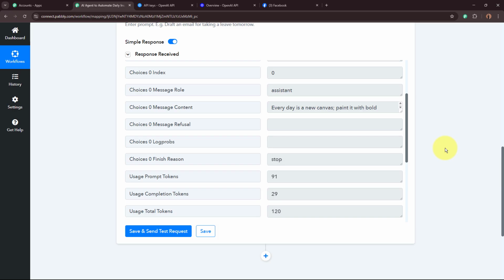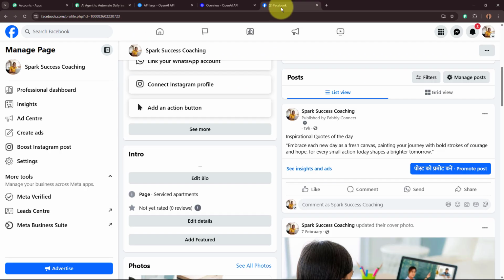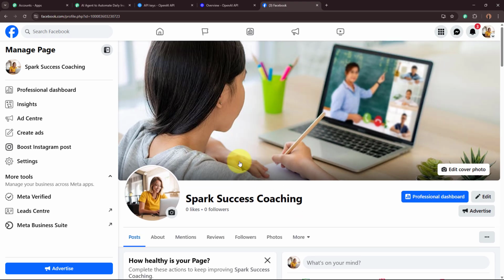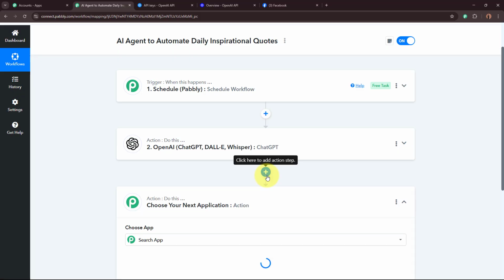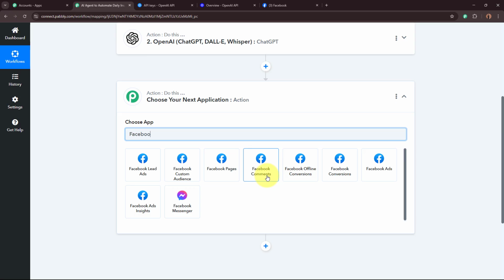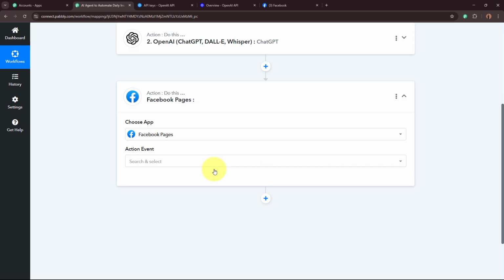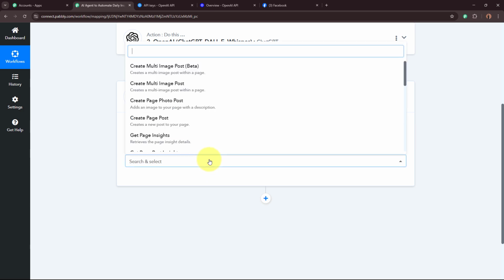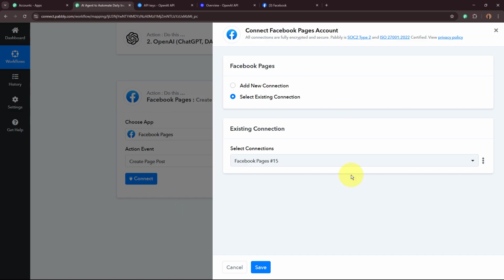So as the inspirational quote is generated, I want to post this inspirational quote on my Facebook page that I've created. Now for doing that, we need to add an action step in this workflow. And for the action application, I'm going to select Facebook Pages right here, as now we're going to upload this generated inspirational quote on our Facebook page. And for the action event, I'm going to select create page post right here. And then I'm going to click on this connect button.